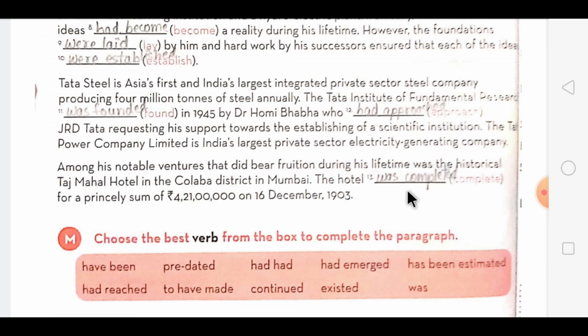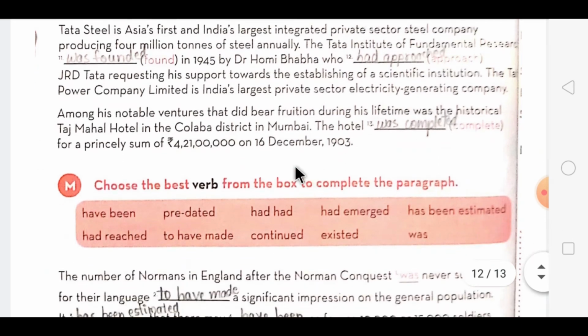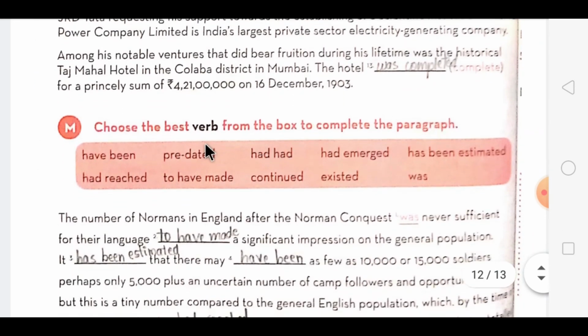The hotel was completed for a princely sum of 4 crore 21 lakh on 16 December 1903. Now this action was already completed, so we used past tense. Now the next exercise, the help box is given over here.